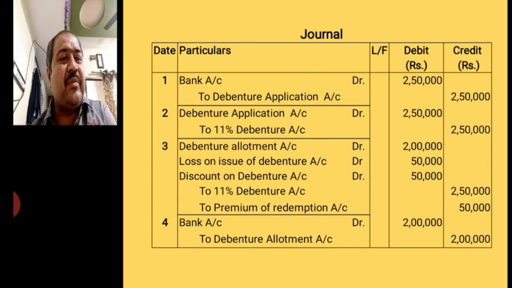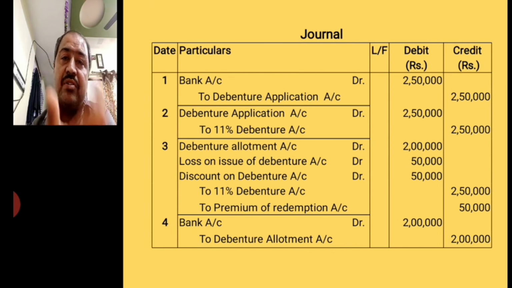Mind well, some authors said that instead of debiting loss on issue of debenture account and discount on debenture account separately, some authors directly debit the whole amount of rupees 1 lakh to loss on issue of debenture account. So this is another method of recording the entry. You can go for it.